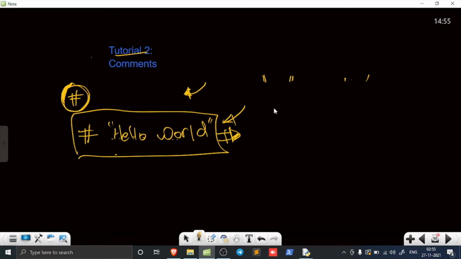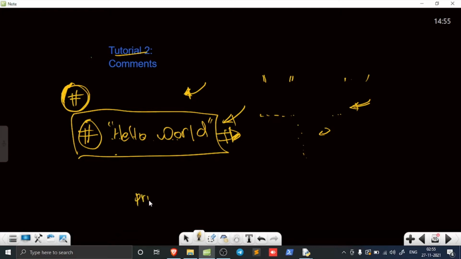Last time I said the Python interpreter goes line by line, checks and runs the program, and if there is no error, it goes to the next line. If it sees this symbol, it understands that it is a comment and it should do nothing after that and go to the next line, if there is one.